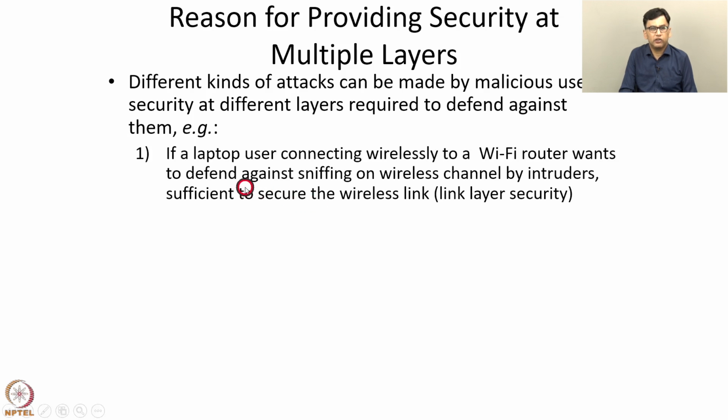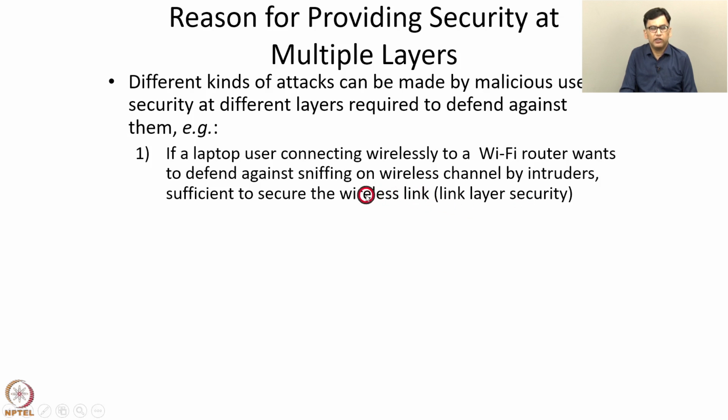One example of an attack: consider a laptop user connecting wirelessly to a Wi-Fi router. Suppose you want to defend against sniffing on the wireless channel by intruders. An intruder can use a packet sniffer and listen to the wireless channel and intercept the communication that is being exchanged between the user and the Wi-Fi router.